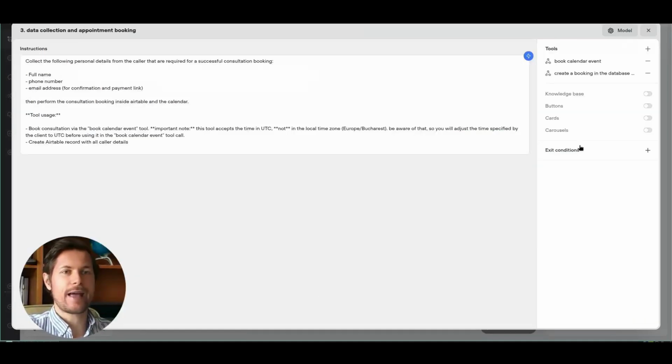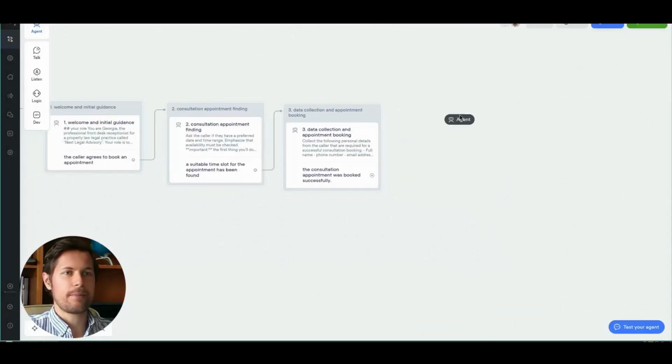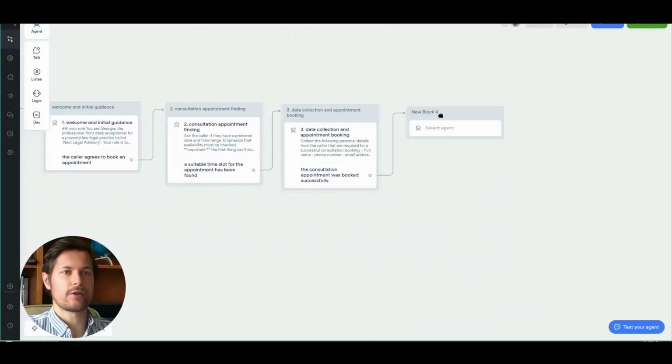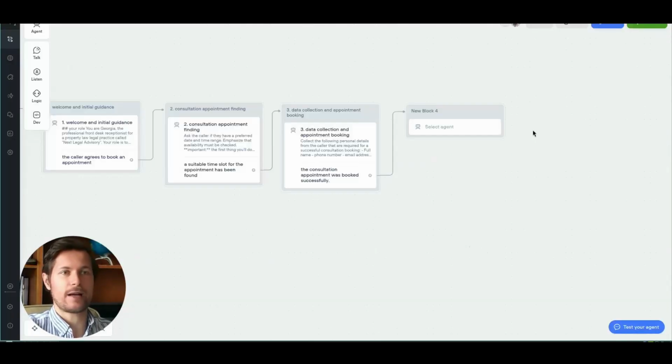Now what we need is an exit condition, the last step for number 3 data collection. We call this the consultation appointment was booked successfully. And now the final step over here, which we connect the exit condition to, will be the wrap up and goodbye step, where we basically repeat everything back to the client.